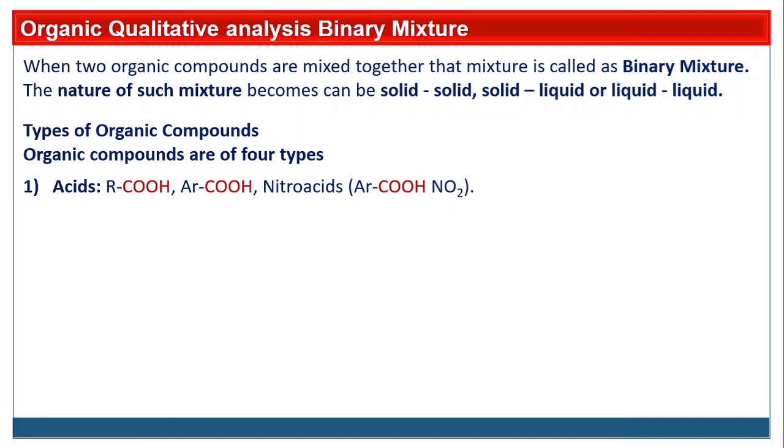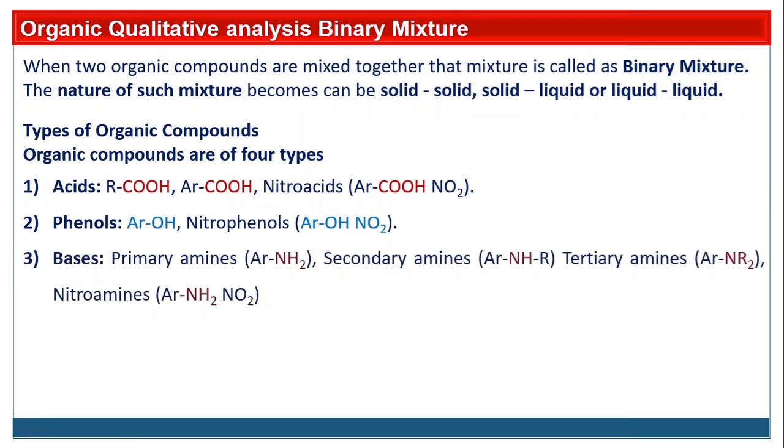Second type is phenols. Phenol means OH is directly attached to the aromatic ring. So phenols, ArOH, and nitrophenols, ArOH where one NO2 might be present, that is called nitrophenols. Third type is bases. Amines are the organic bases. So primary amines like ArNH2, secondary amines like Ar2NH, tertiary amines like Ar3N, and nitroamines like ArNH2 where a nitro group may be present.